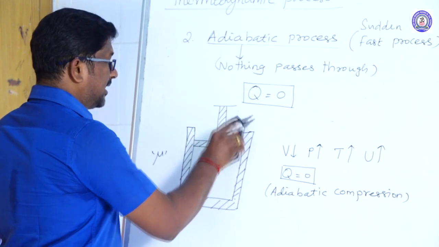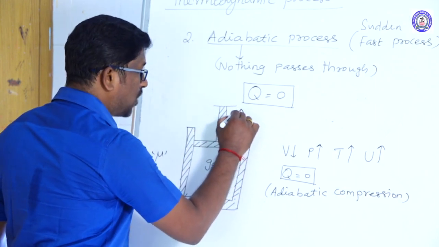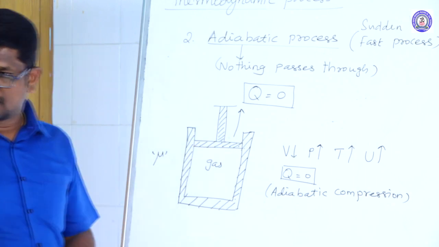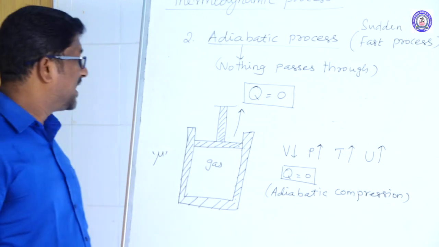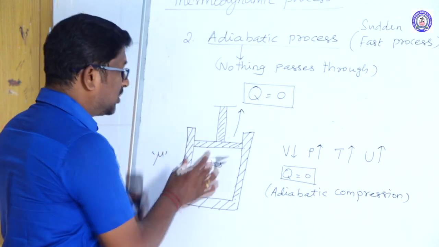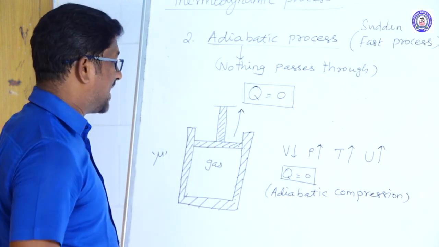Suppose the piston is allowed to move upwards by using only the internal energy of the gas. By using the internal energy of the gas alone, the piston in this system is made to move in the upward direction.